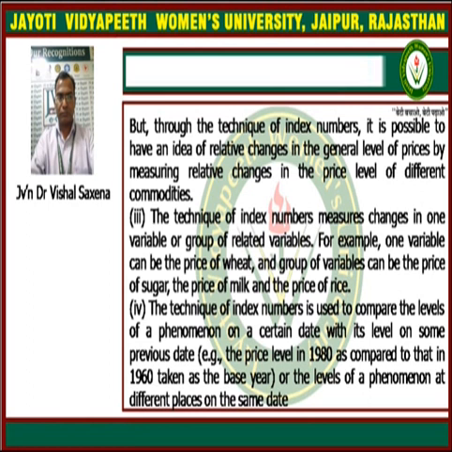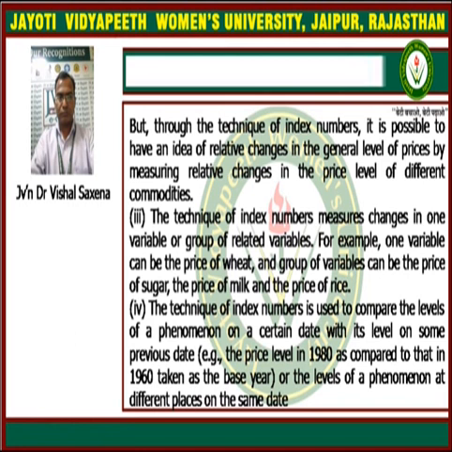Third point, the technique of index numbers measures the changes in one variable or group of related variables. For example, one variable can be the price of wheat, and a group of variables can be the price of sugar, the price of milk and the price of rice.